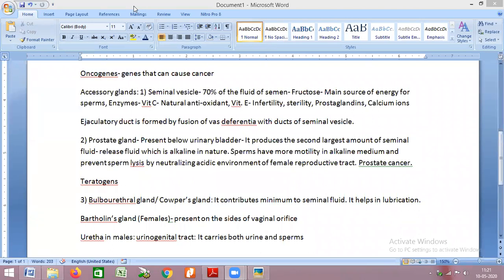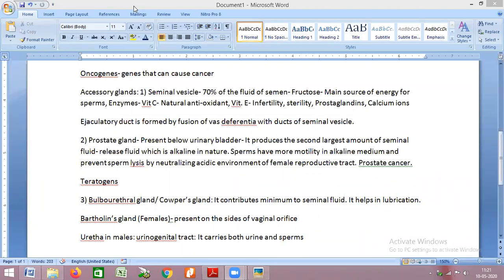So basically the presence of valves prevents the mixing of sperm with urine. Because of this, either only sperm will be released or only urine will be released. Both cannot be released at the same time.